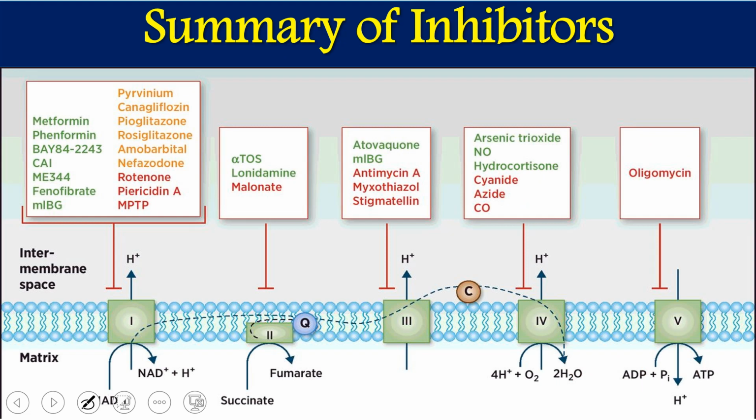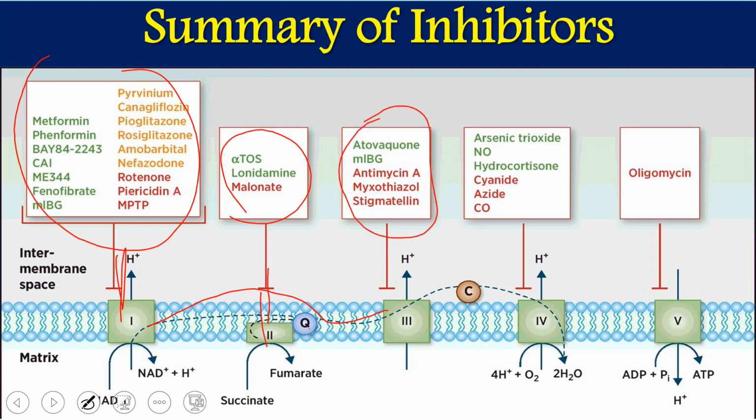This is the summary of the different inhibitors. We have seen inhibitors as well as uncouplers. At complex one, these are the inhibitors. I have shown only a few examples, but there are a number of inhibitors which work at complex one, so they do not allow electron movement from complex one to complex three through cytochrome C. These are some of the compounds which work as complex 2 inhibitors.